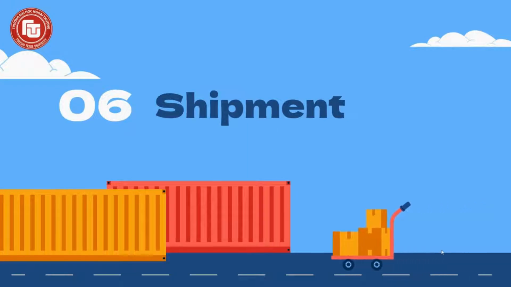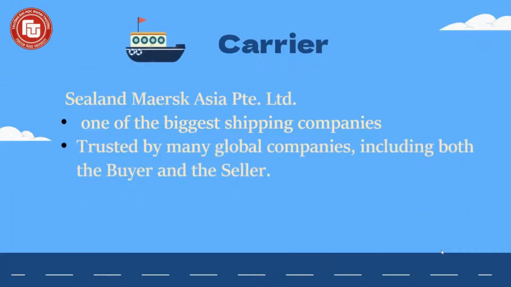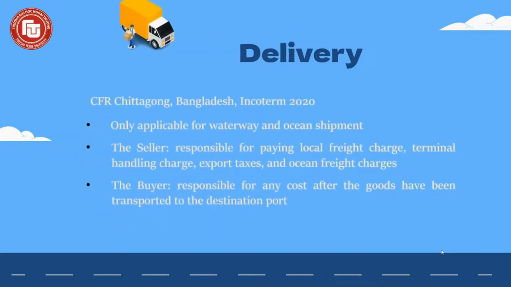And about the shipment, the carrier is Sealand Asia. Sealand Asia is one of the biggest shipping companies in the world, carrying out many transportation processes in the Americas, Asia, Oceania, Europe, North Africa, and the Middle East. The company is powered by regional experts at Maersk and is trusted by many global companies, including both the buyer and seller. The delivery term is CFR Chittagong, Bangladesh Incoterm 2020.